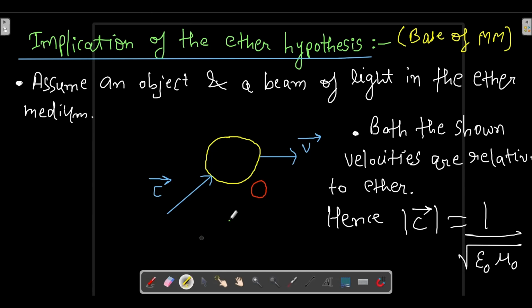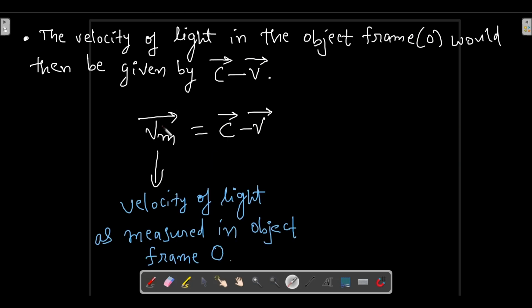This is O, which has been used to denote this object. This object has been denoted by the symbol O. So let us assume that the velocity of light with respect to the object, as measured in the object frame O, is Vm, and Vm vector will be equal to c vector minus v vector. This is very much clear.